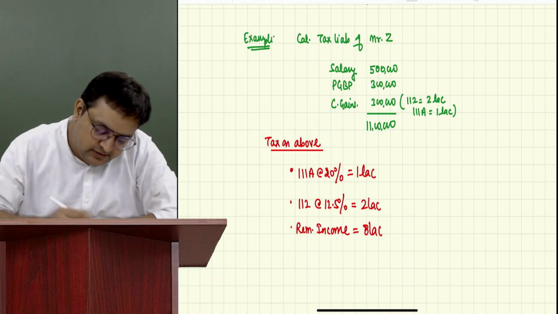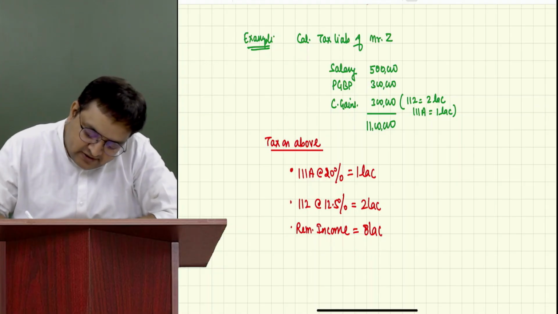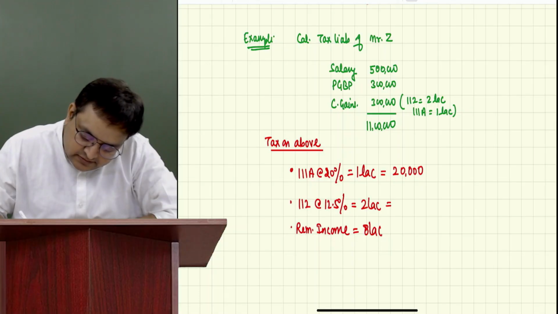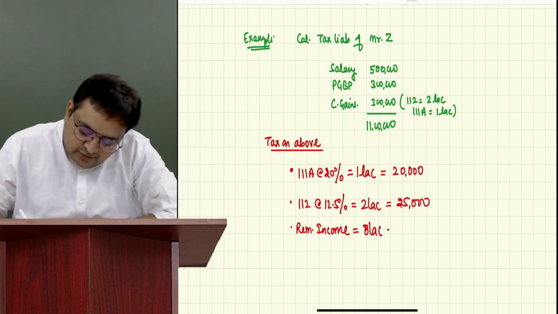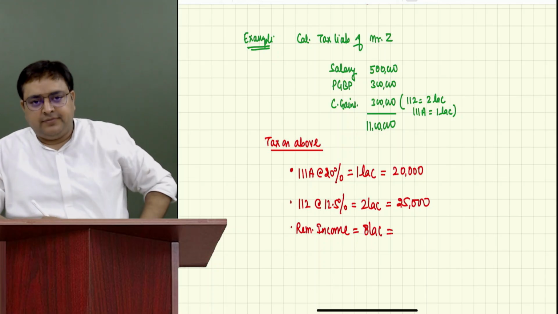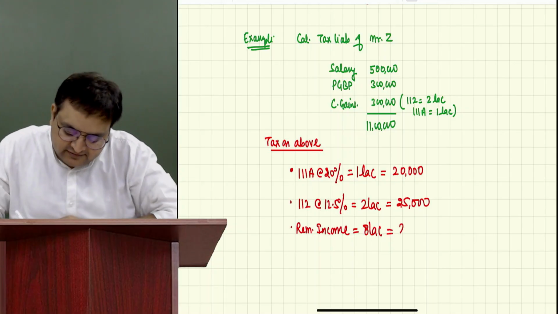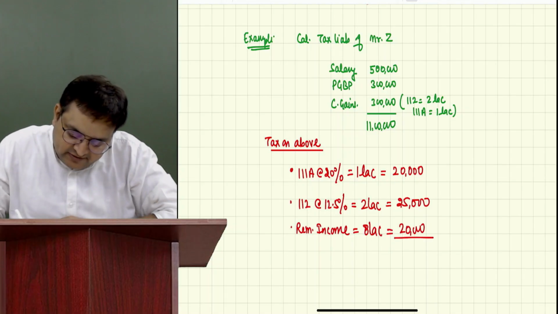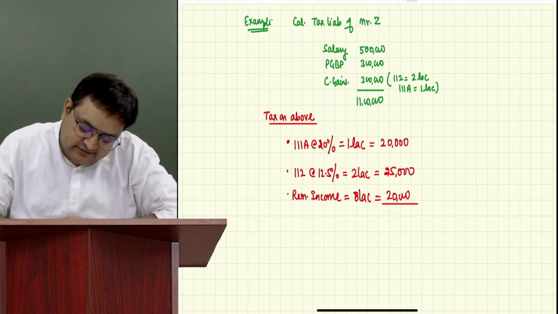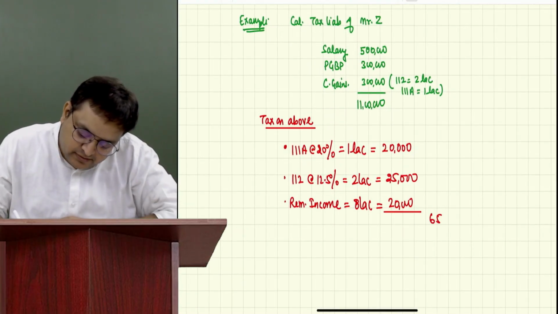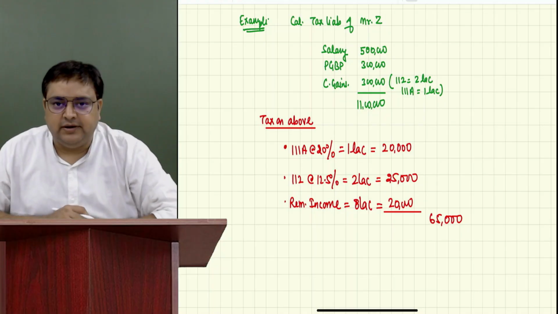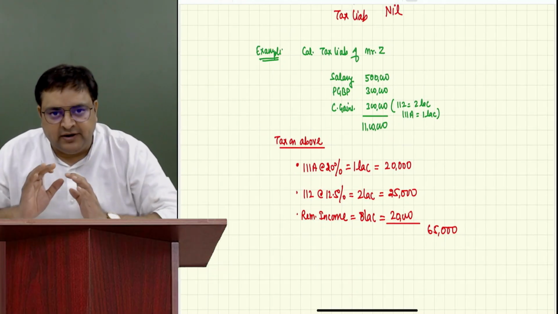Okay. Now calculate the taxes on this. On 1 lakh, how much is the tax? 20,000. On 2 lakh, how much is the tax? 25,000. Okay. And on 8 lakh, how much is the tax? First 4 lakh 0, next 4 lakh 5%, 20,000. Very nice. How much is the tax on total? 65,000. Yes, sir. Okay. Now we have calculated the taxes.